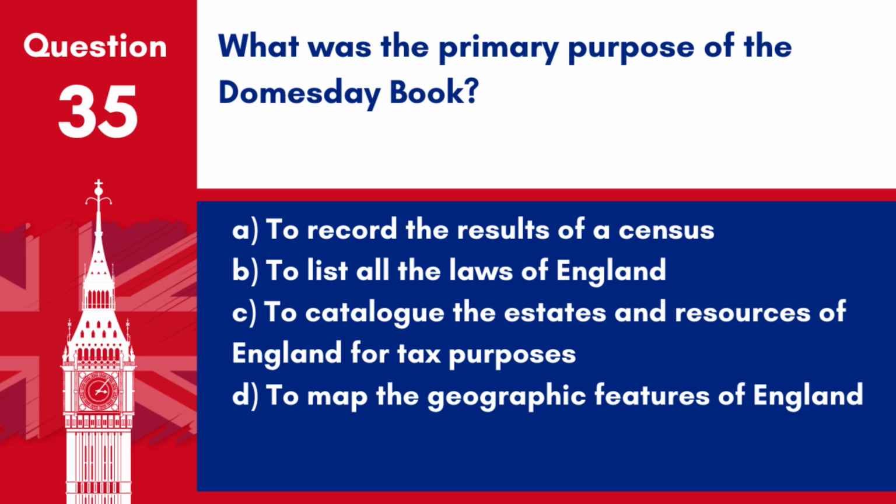Question 35. What was the primary purpose of the Domesday Book? A. To record the results of a census. B. To list all the laws of England. C. To catalogue the estates and resources of England for tax purposes. D. To map the geographic features of England.